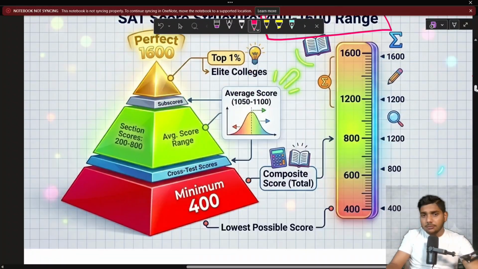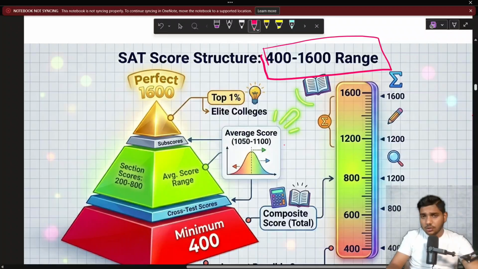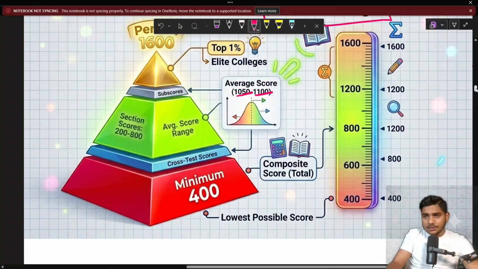The minimum average marks for a student to get into an average university or college is 1050 to 1100 marks. And every student gets a minimum of 400 marks. The score range across sections is 200 to 800. This is the average marks.